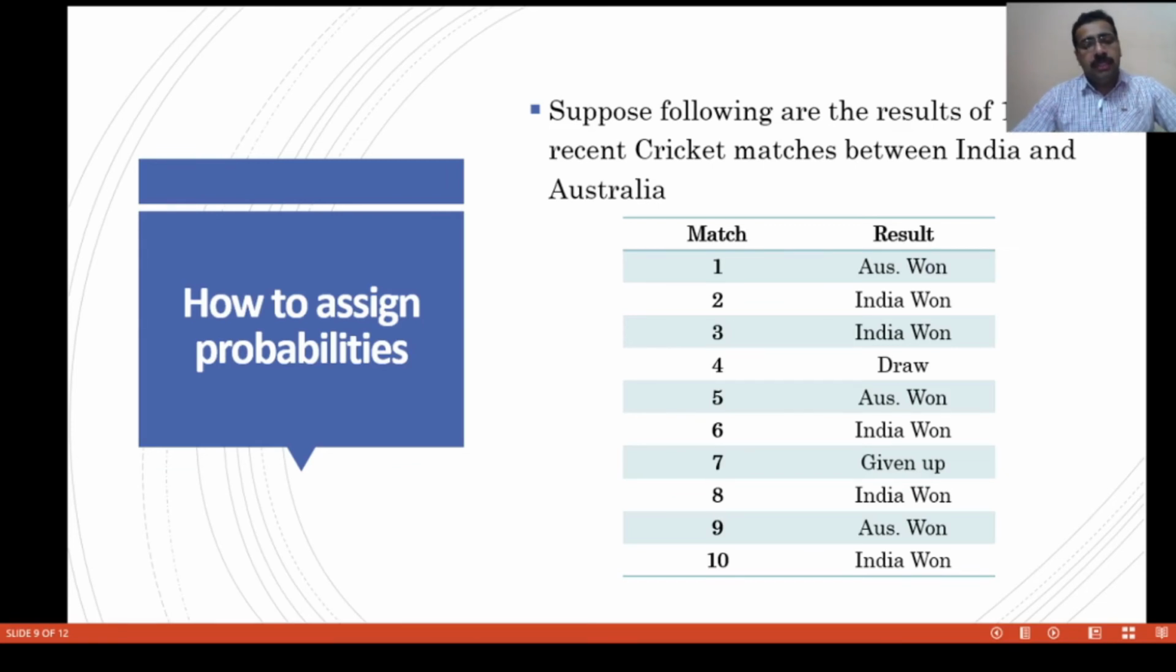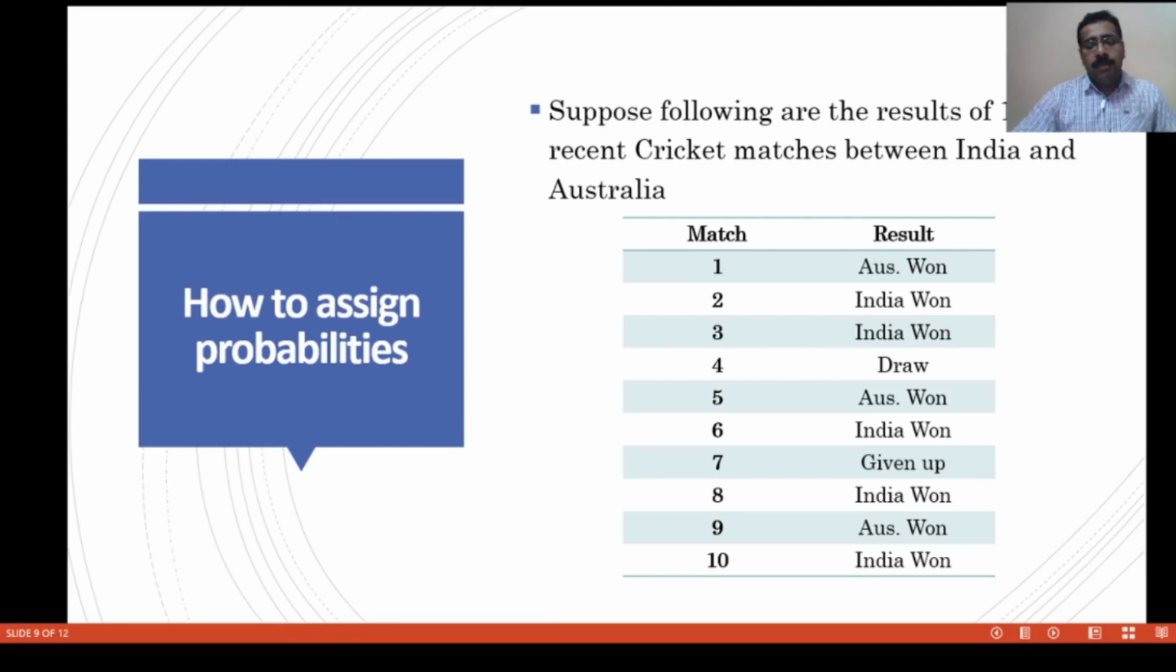In this case, that means India will win the 11th match. What is the probability that India will win the 11th match? What is the number of favorable cases? On the basis of previous match results, the number of favorable cases is equal to 5. What is the total number of cases? The total number of cases is equal to 10. So the probability that India will win the 11th match is 5 divided by 10, that is 0.50. That means 50% is the probability.